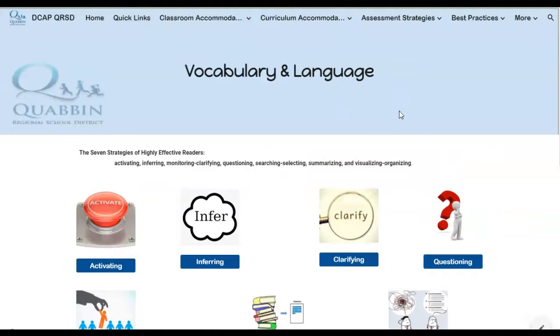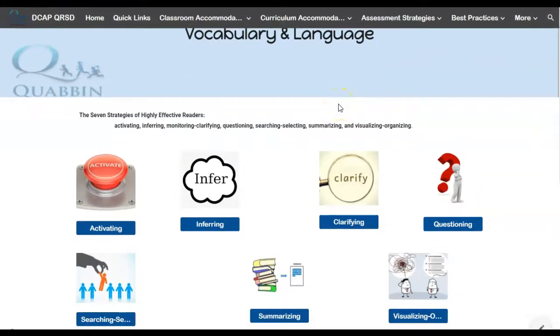The fact is that all of these accommodations that are listed on this site are things that you can use with all of your students.